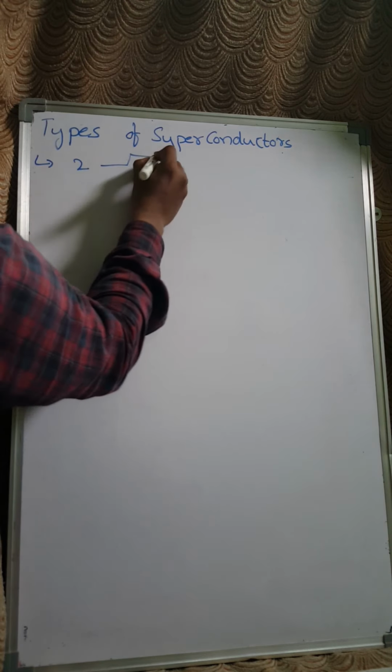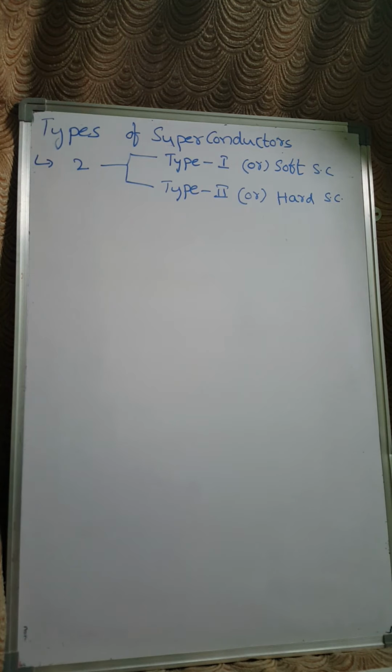Type 1 superconductors are also called soft superconductors, and type 2 superconductors are also called hard superconducting materials. Right? Now let us see one by one.